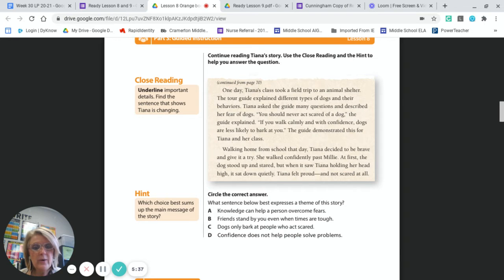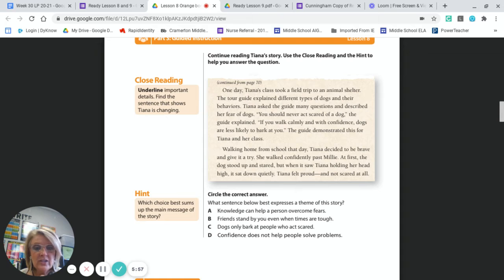So, we're going to take a look at this question using question stems. This is what a question about central idea or theme might sound like on the Integrate test. What sentence below best expresses a theme of the story? All right, so which choice best sums up the main message of the story?